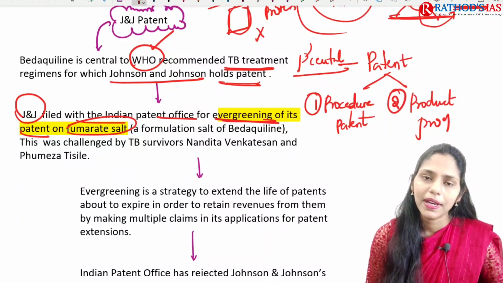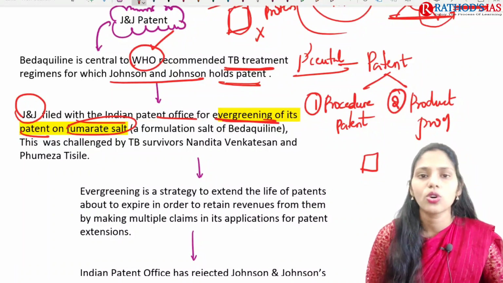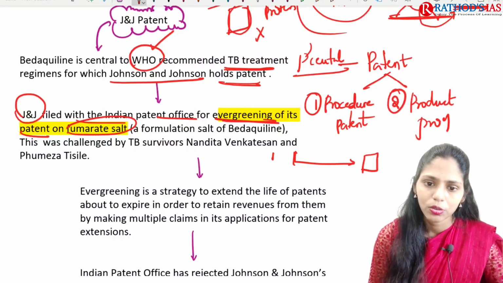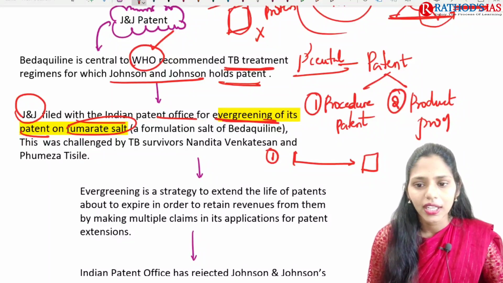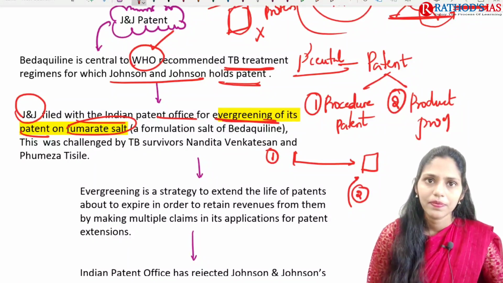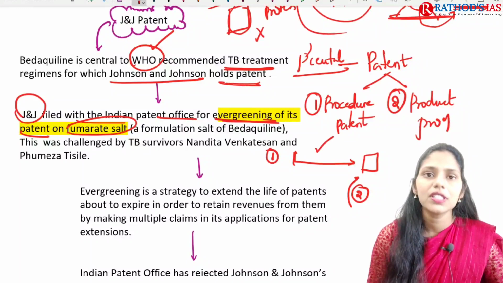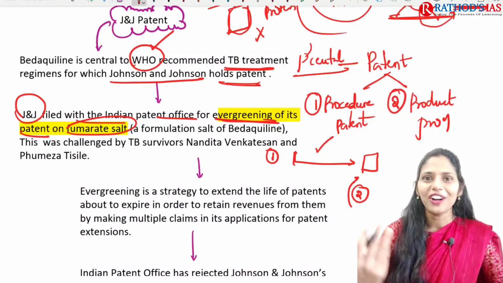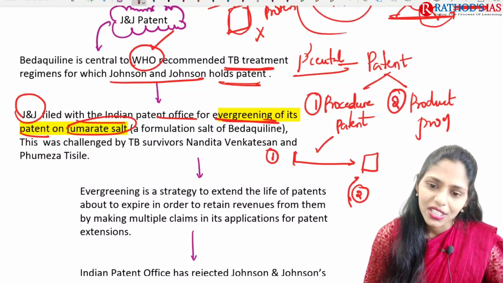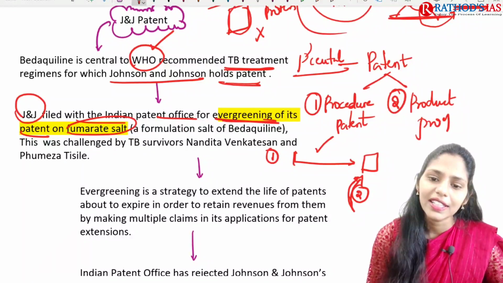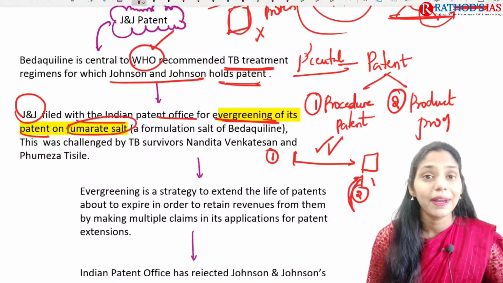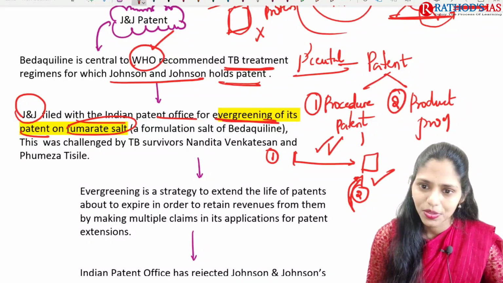So procedure patent means, we need this so-and-so compound. This compound will be prepared by process 1. This same product can also be formed by using a second process. For the first process we already got the patent, and what these pharmaceutical companies will do is use the second process, and after the expiry of the patent of the first process, they will initiate a patent for the second process. So this is called procedure patent.